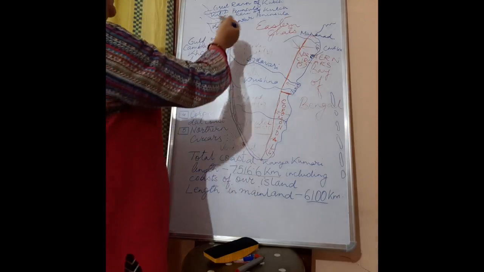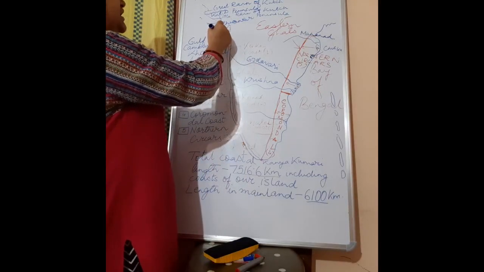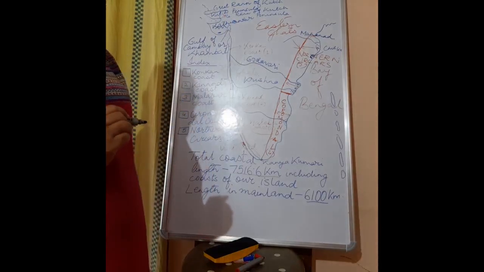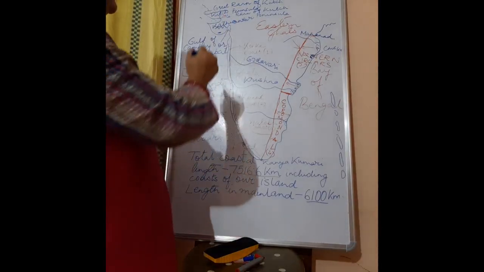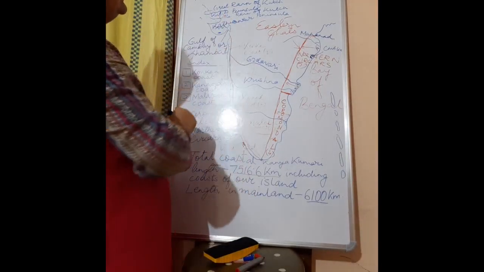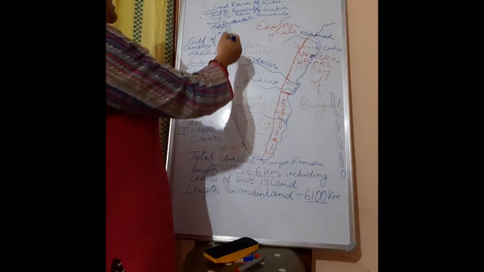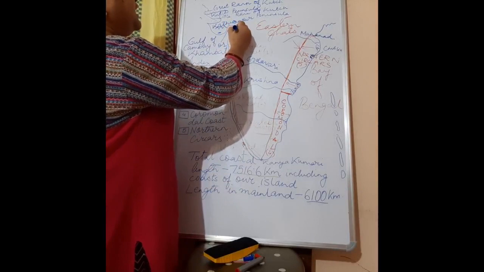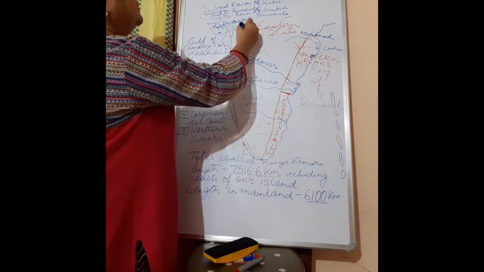So Gir forest is here. Mount Girnar is the highest peak of the Mandav Hills, which lies in Kathiawar Peninsula. And in this portion of Gujarat, we have the Gujarat plain.